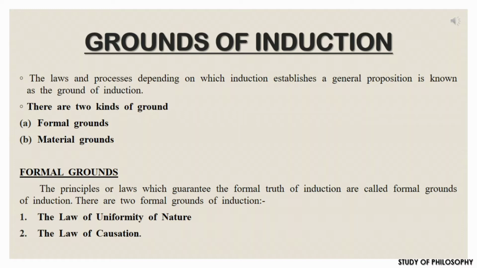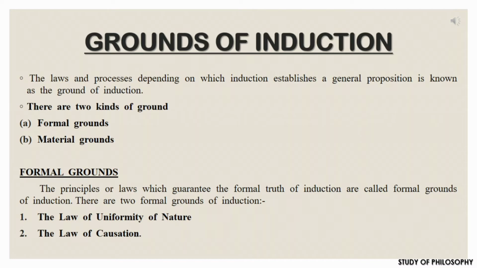And for a safe jump or leap, it has to depend on certain formal principles or laws also. So what is the ground of induction? The laws and processes depending on which induction establishes a general proposition are known as the ground of induction. There are two kinds of ground. One is the formal grounds of induction and the other is the material grounds of induction.